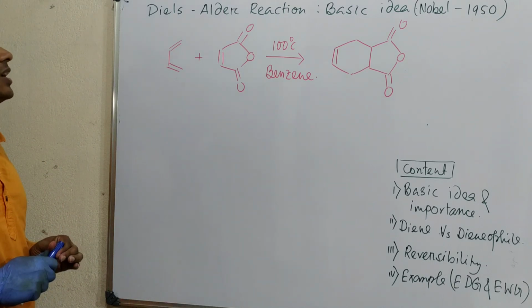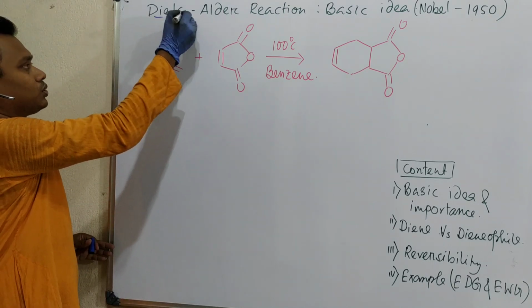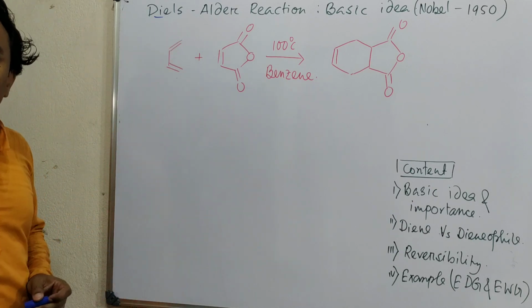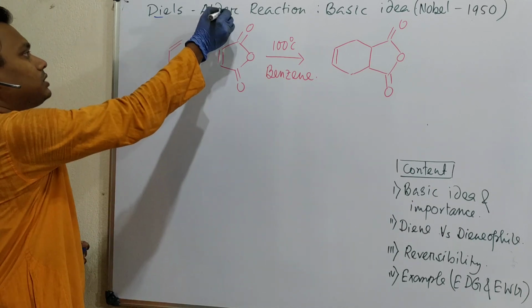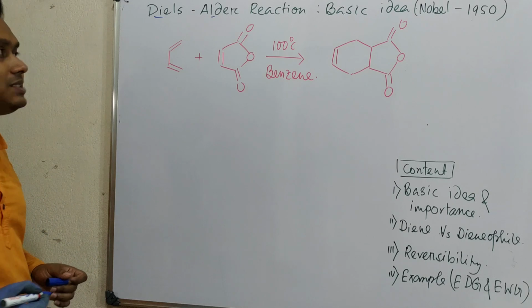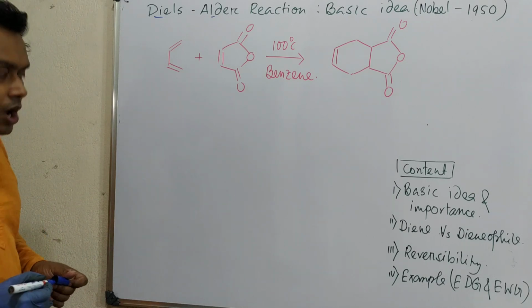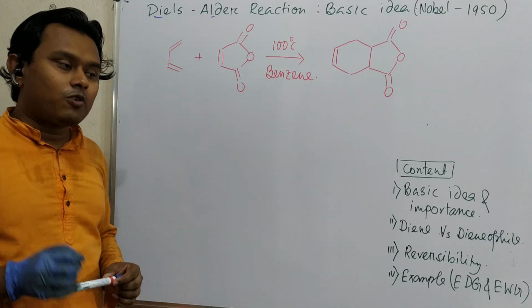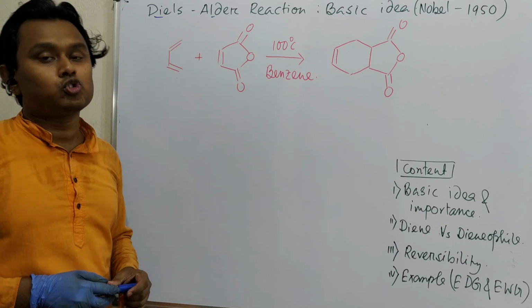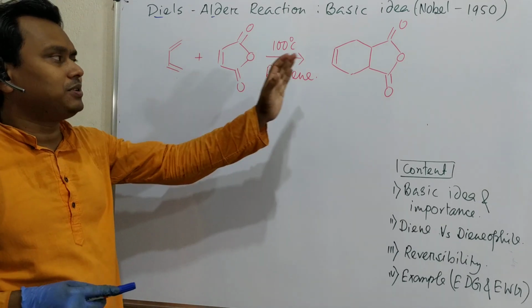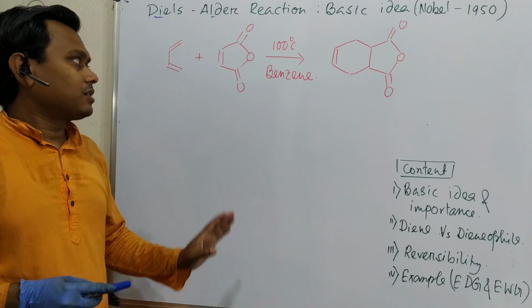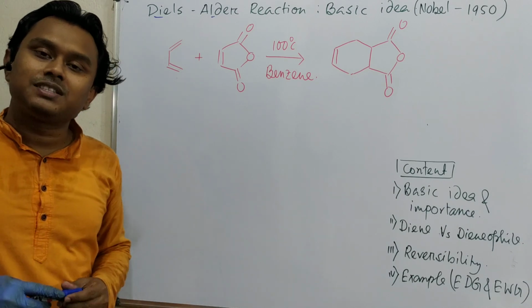This is the Diels-Alder reaction because of two scientists, Otto Diels and Kurt Alder. They developed this reaction and it got the Nobel Prize in 1950. When a reaction gets the Nobel Prize, a question comes: why did it get the Nobel Prize? Because of its importance. This reaction has lots of wide applications, but since today's topic is basic, we will discuss the basic thing.